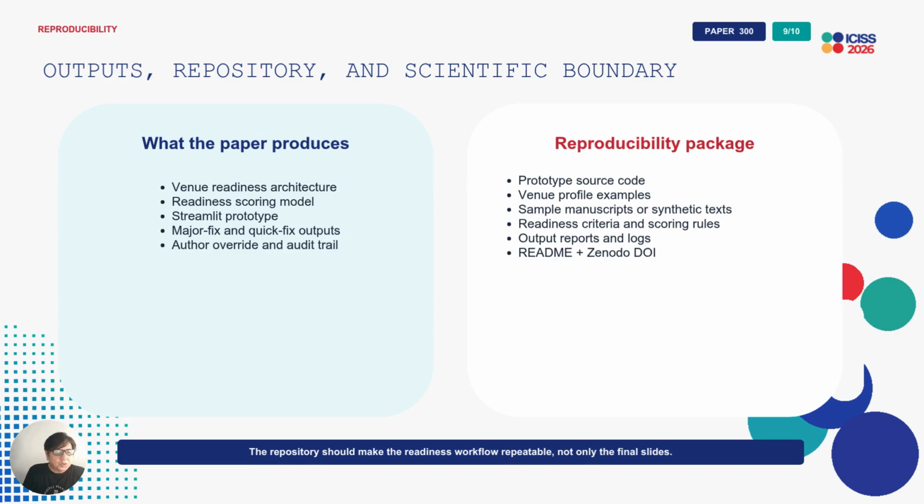The paper produced a venue readiness architecture, a scoring model, a Streamlit prototype, major fix and quick fix outputs, and an author override and audit trail. The reproducibility package should include source code, venue profile examples, sample manuscript or synthetic text, readiness criteria, scoring rules, output reports, logs, a README file, and the Zenodo DOI.